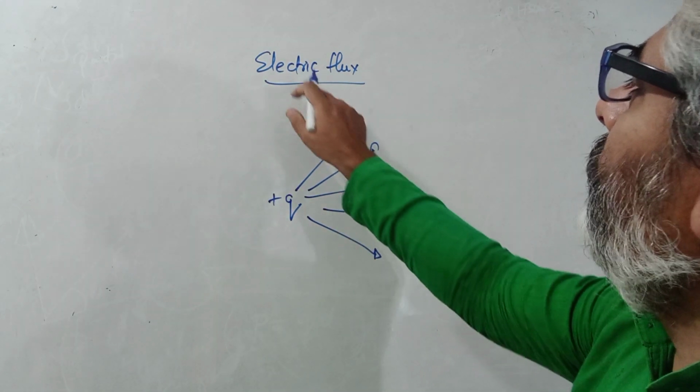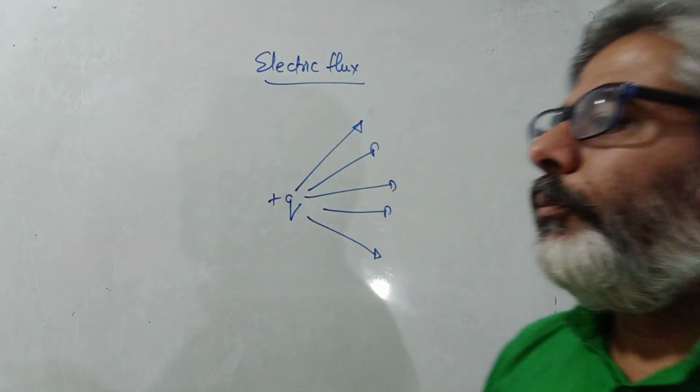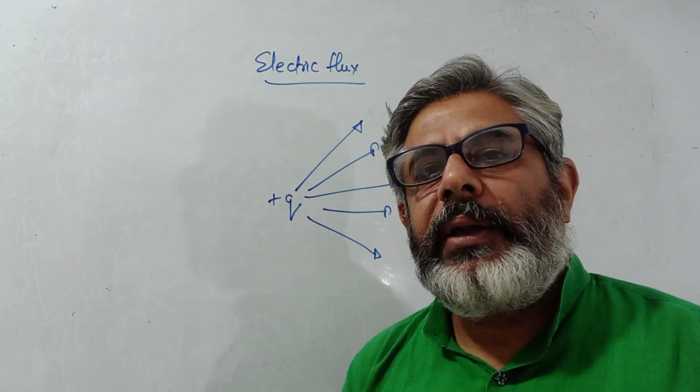Now, from the concept of electric field, we come to the concept of electric flux.